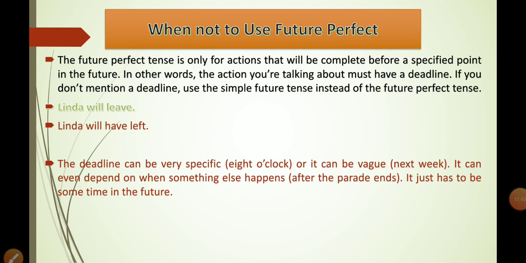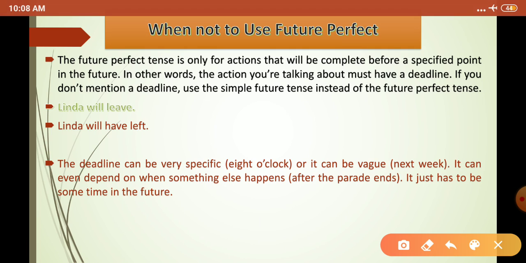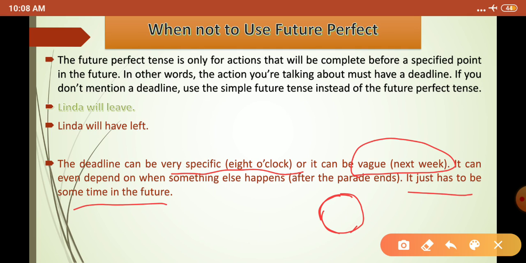So the deadline that we are talking about can be very specific, or it can be vague, like next week, next month. It can even depend on when something else happens. That means a particular action is going to happen, and that can also be a deadline. But it just has to be in the future, right?